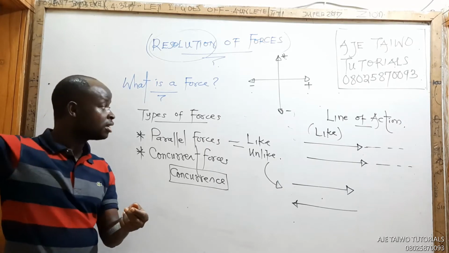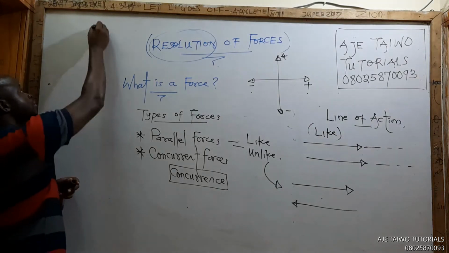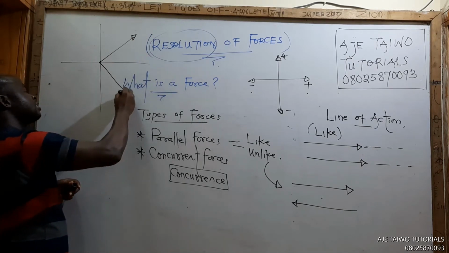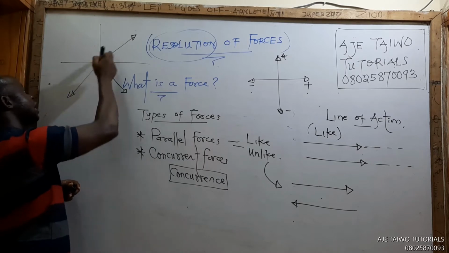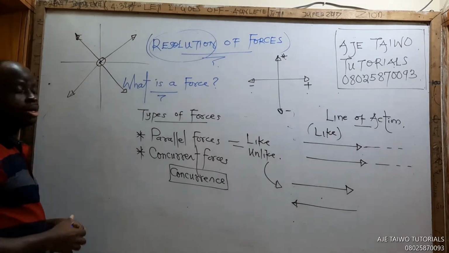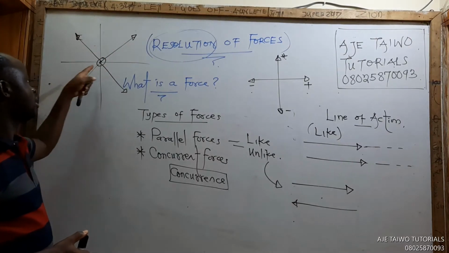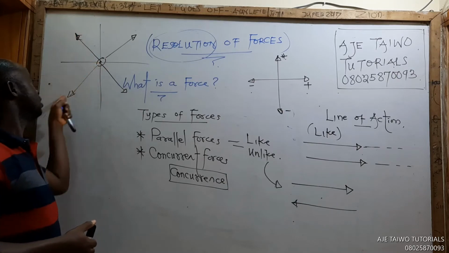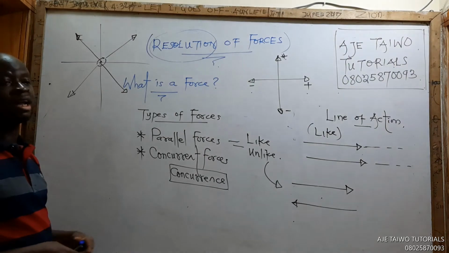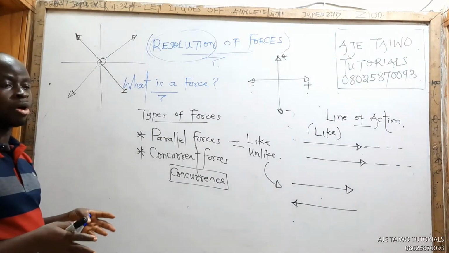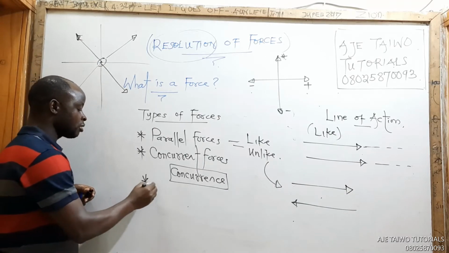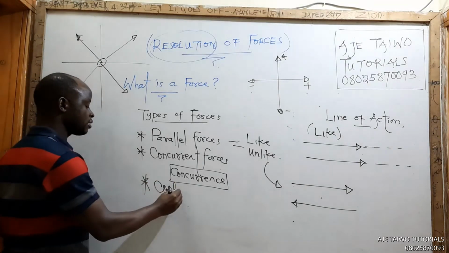So like this one, you have this force acting, with its line of action, here another acting, with its line of action, and so on. These are several forces acting on a particle. These are concurrent forces. Why? Their lines of action, you can see, intersect at this point. That point is called the point of concurrence.